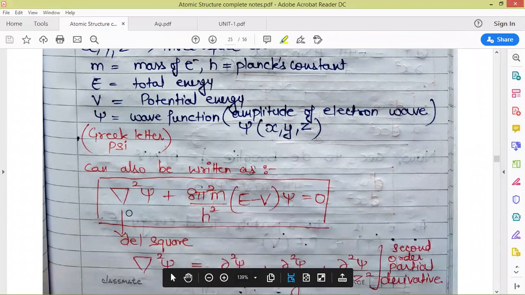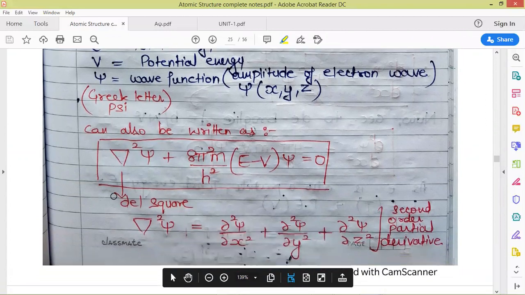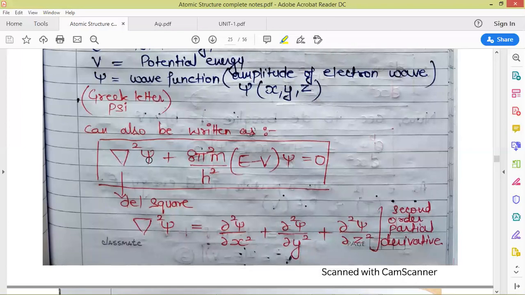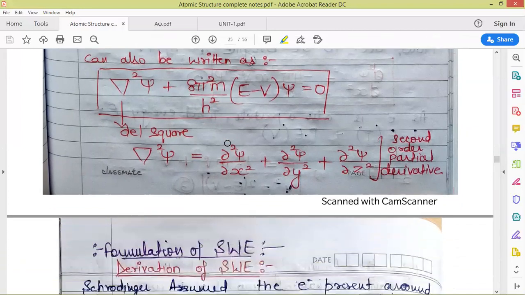This inverted triangle is called del square. It represents the second order partial differentiation of psi, which is the wave function, and this term is the same as written above. So this is del square psi.